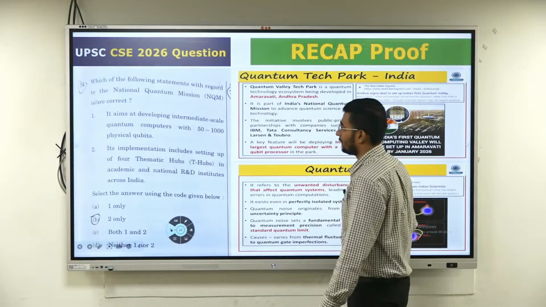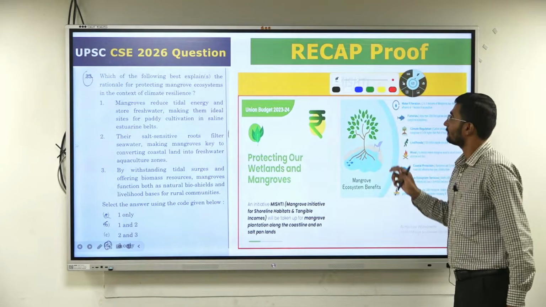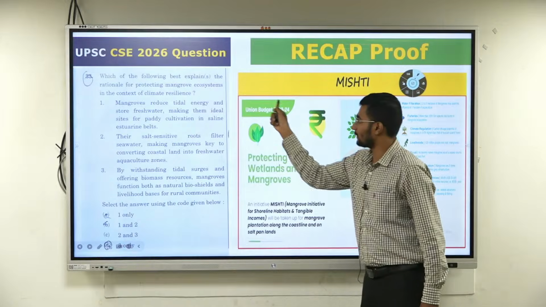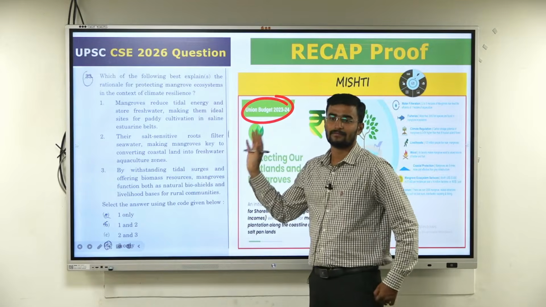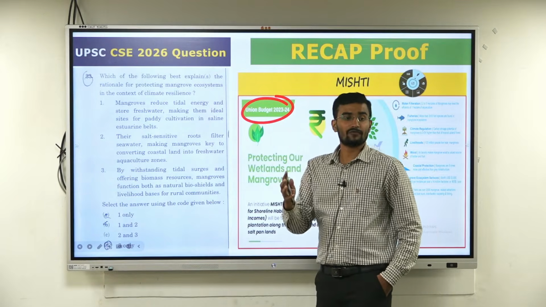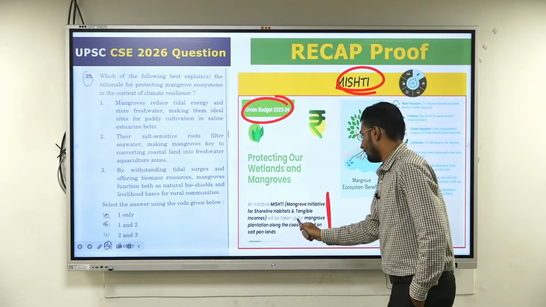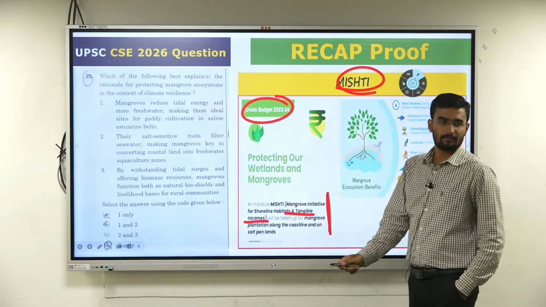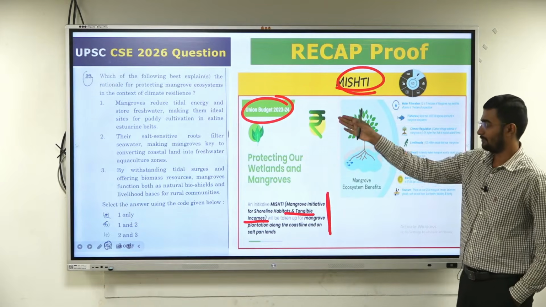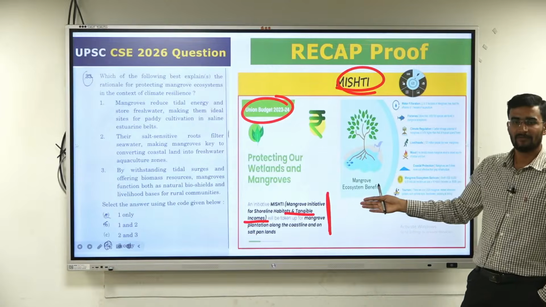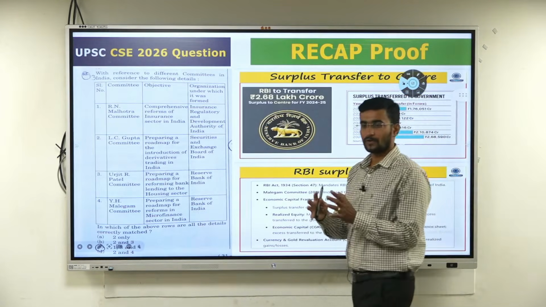The next comes the mangroves, the MISHTI. This is from the 2023 Union Budget. About MISHTI, what does it do? Mangrove Initiative for Shoreline Habitats and Tangible Incomes, the MISHTI initiative. What is right and what is wrong? An easy question, the bonus question also. You would have studied it with respect to your ecology also.